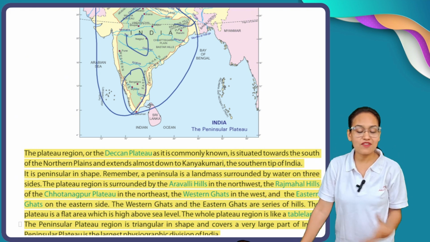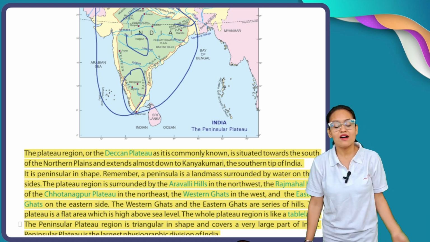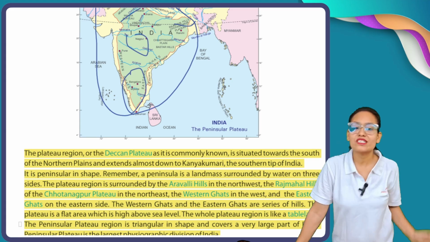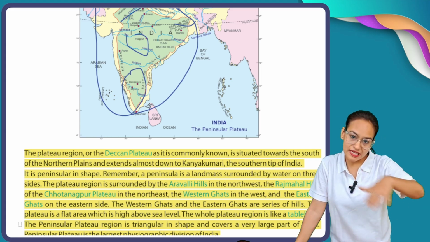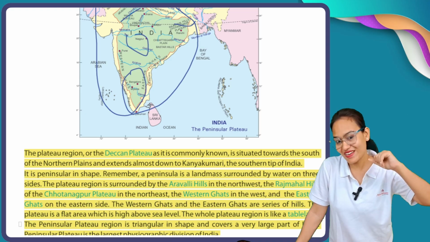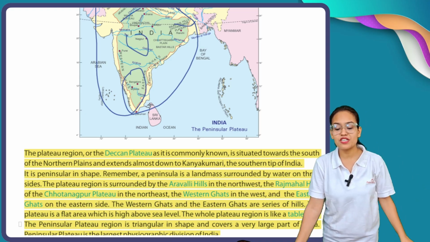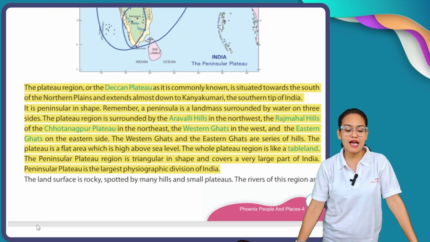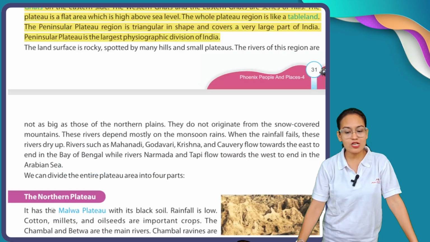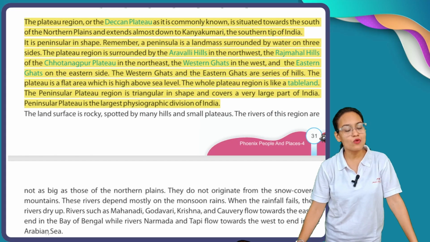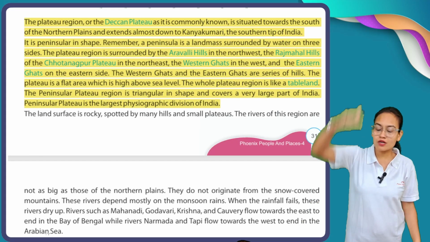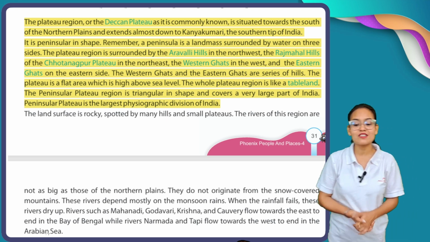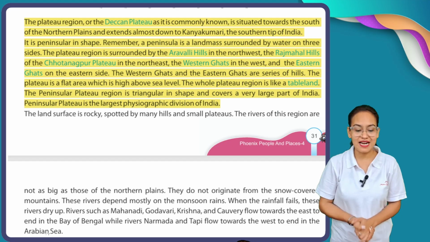The plateau is a flat area which is high above sea level. Now, what is the meaning of plateau? A plateau is a flat area above the mean sea level. The whole plateau region is like a tableland. And why is it called a tableland? Because, my dear students, you can see a table. They are in various shapes, not very big, not too small. That's why this plateau region looks like a tableland.